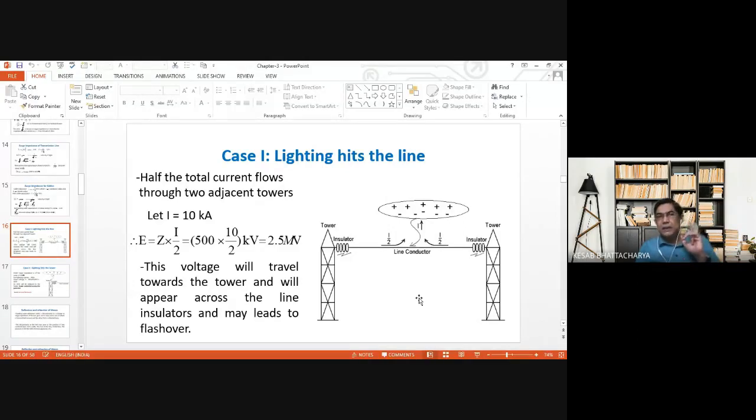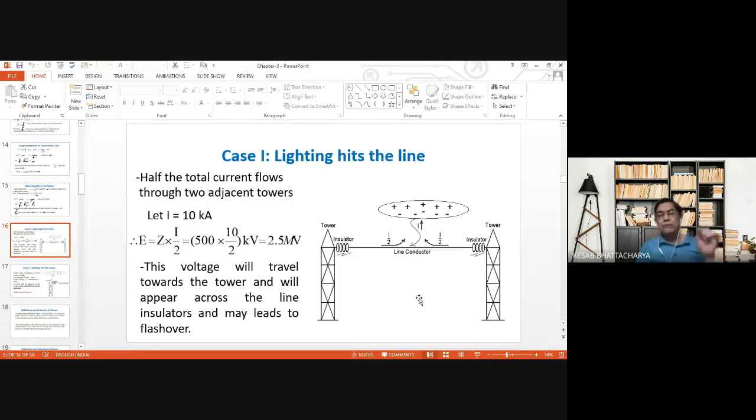Since inductance and capacitance are expressed per unit length, the point where the lightning hits doesn't matter. It will divide equally in either direction.